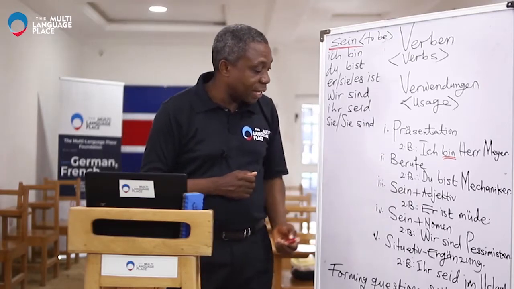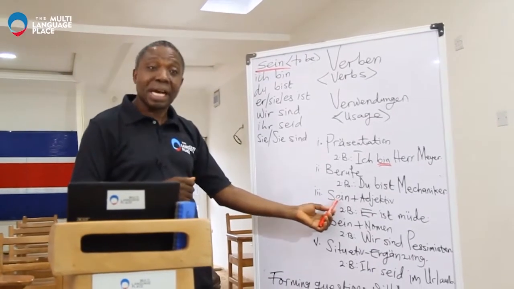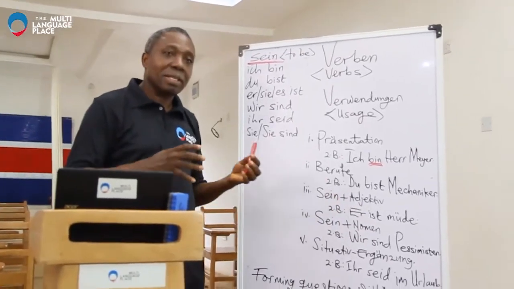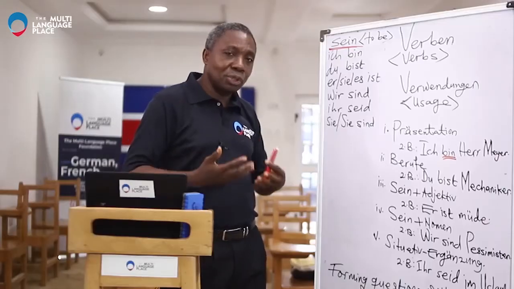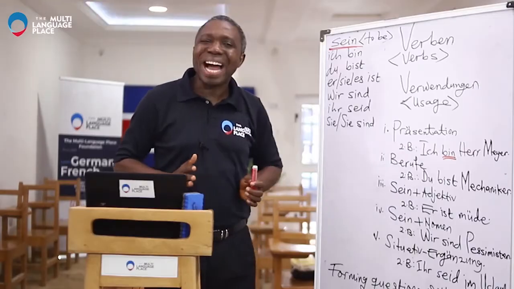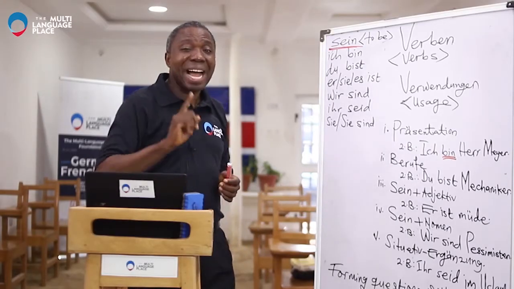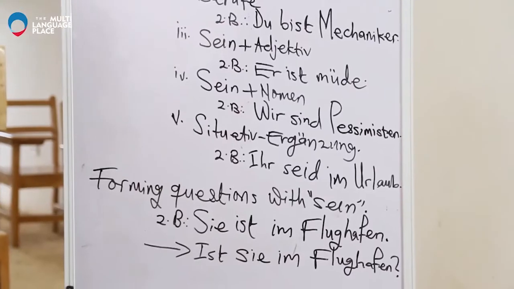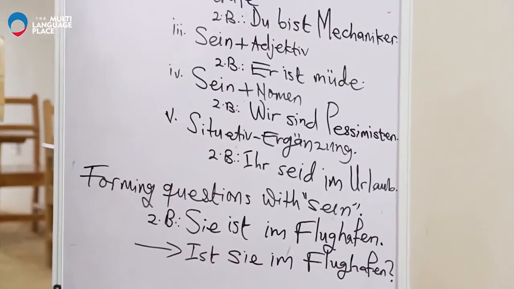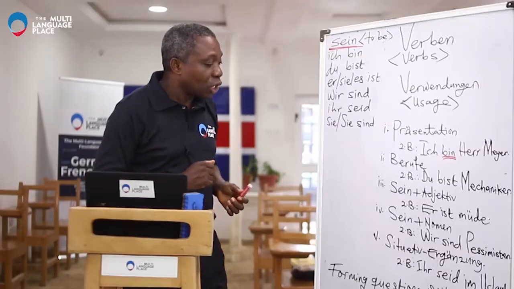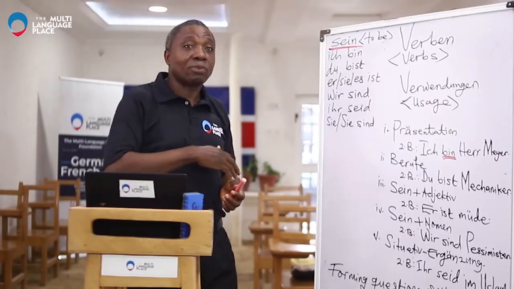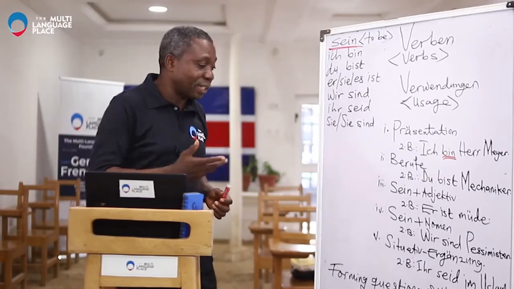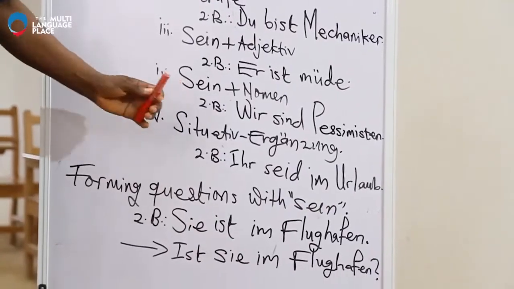Then the third usage is that this verb, sein, is very, very useful when you combine it with adjectives. Very, very highly productive. You can combine it with any adjective. We are still going to talk about adjectives later. So you combine it with an adjective and you can form so many sentences. I give you an example here.